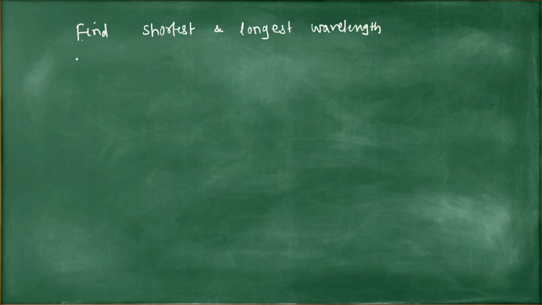Suppose there is one tricky numerical which is asked in the exam as well as in multiple choice questions. Find the shortest and longest wavelength in, suppose, the Lyman series. The same theory can be applied to the other series also. We will take only the Lyman series.